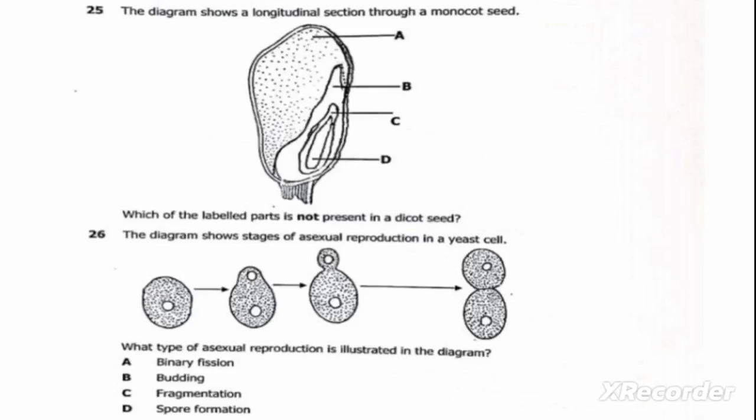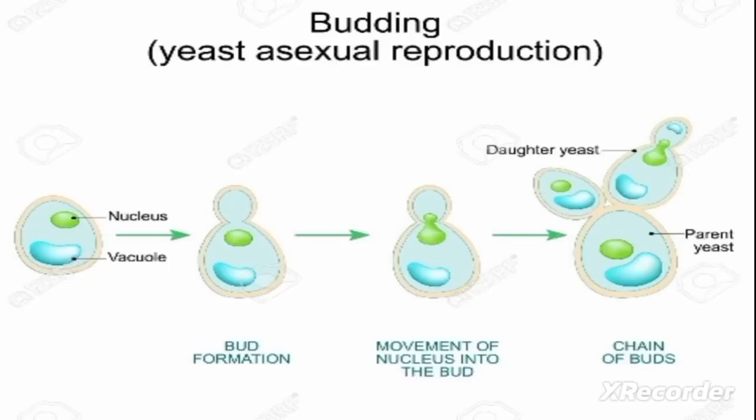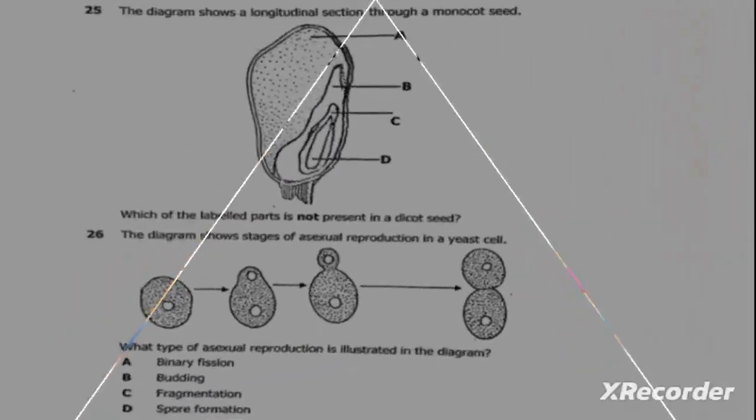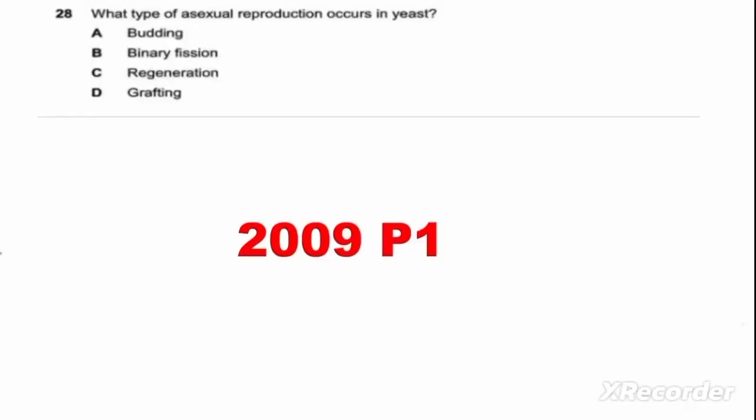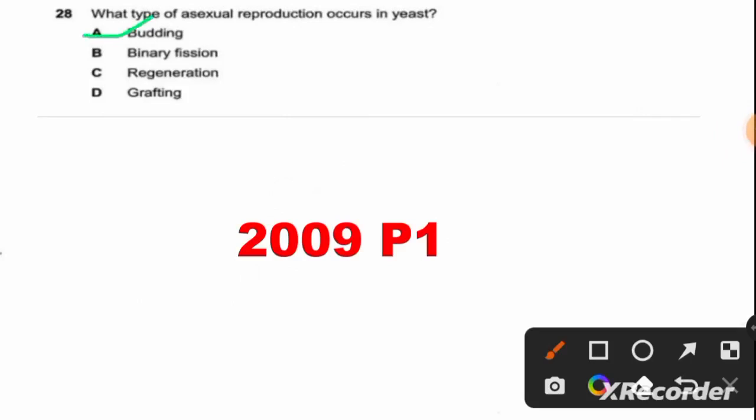So this is not binary fission. Reason being, we can easily see that the daughter offspring produced are not identical. This one is bigger than this one. For binary fission, two identical daughters are produced. So therefore, our correct answer is budding. We answer this question also, which is coming from 2009. So this one also we are going to say our correct answer is A.